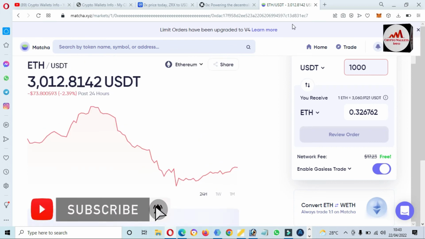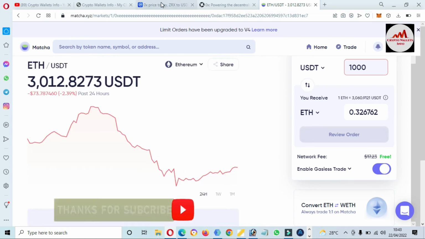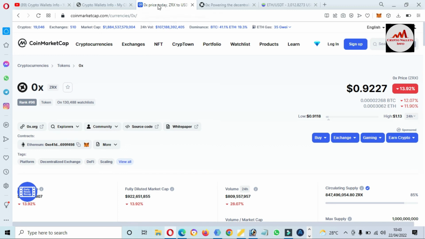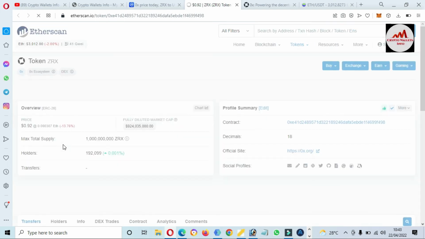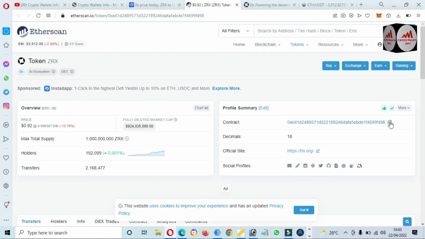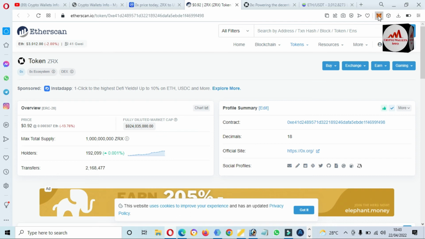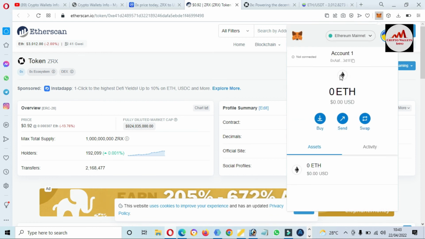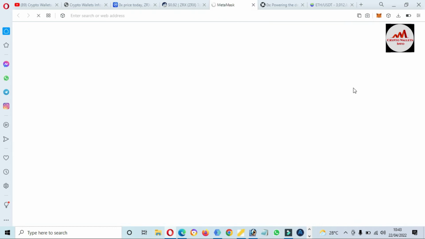And let's suppose you want to add this token to your Metamask wallet. Just go again, open CoinMarketCap, and click on Etherscan or contract address. The contract address is available there. Just copy it and again open the Metamask wallet, and you can see here, click on expand view.